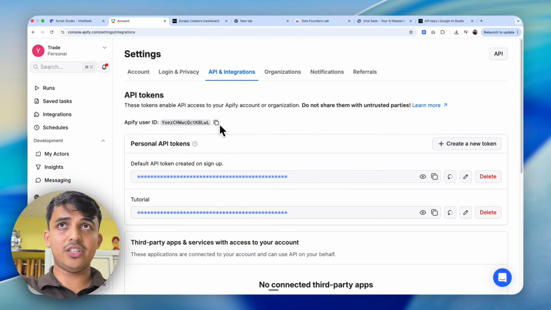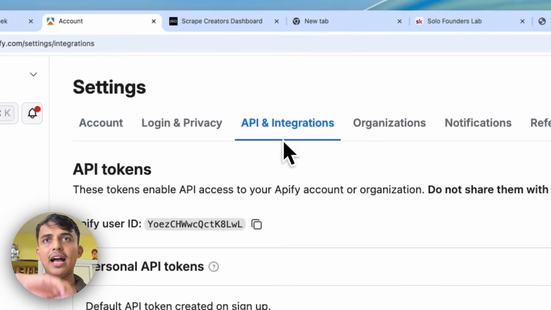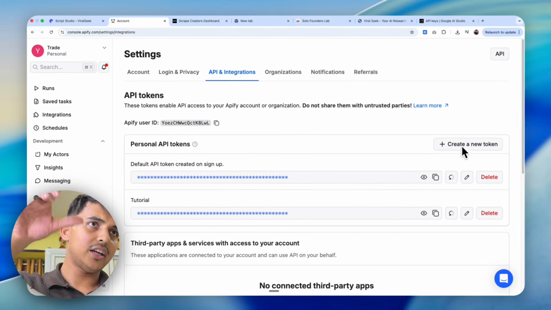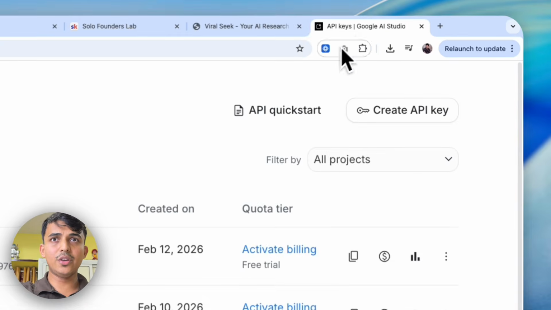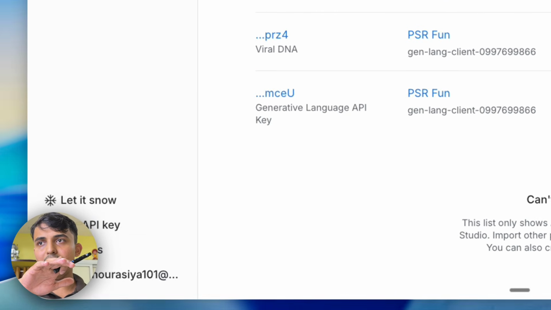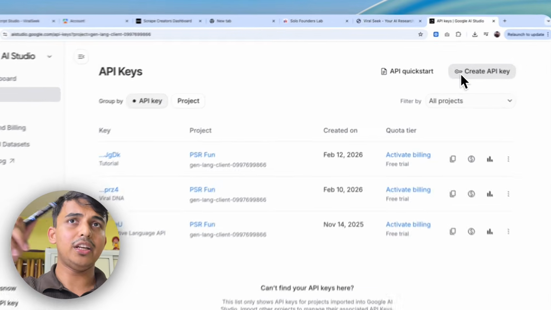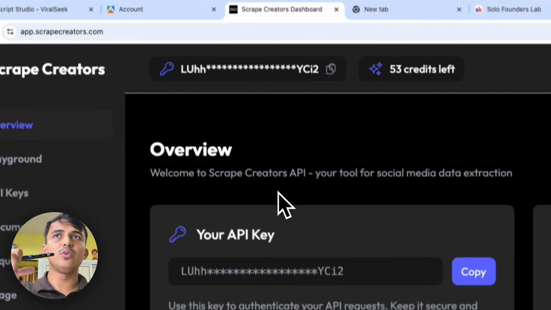You used it. Just come here, go to settings, click on APIs, and you'll get the keys. Click create a new key. Get the key related to Google AI Studio. Same thing: click on get API key here, then click on create new API key, and boom, easy. Another thing is go to script creators.